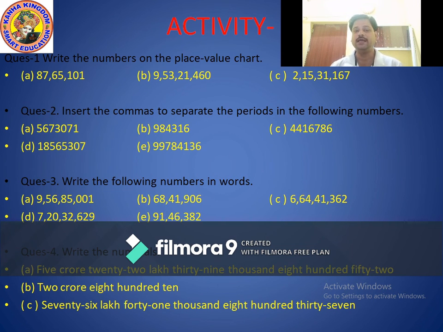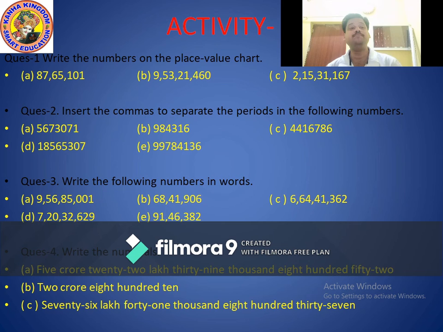So in the ones period, 852 means which number comes in the hundreds place? 8, tens place 5 and ones place 2. Is it clear? Is it easy? Yes, I know that you all understand properly.